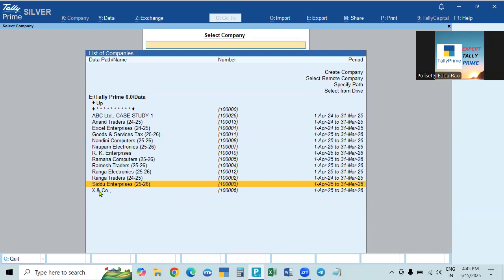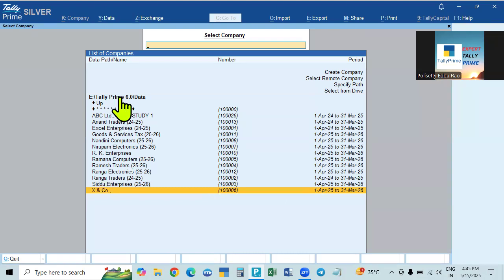See, this company we have to get back, because something is wrong in this data. And here, another company itself is deleted. That company you can get back, and the data in this also we can get back. This is the original data, and the original data is lost. First we saved the original data in the backup path. Now from the backup path we have to take it to the original path.